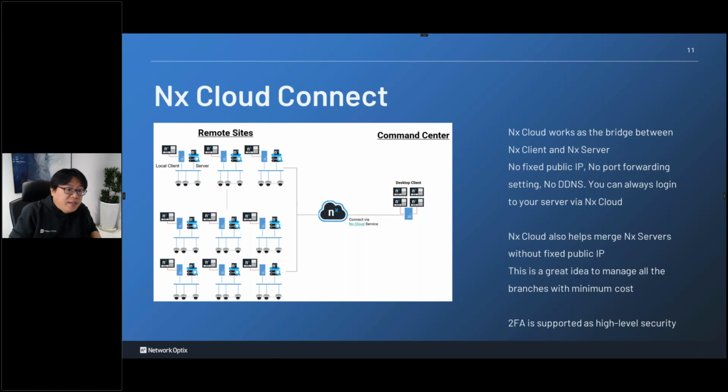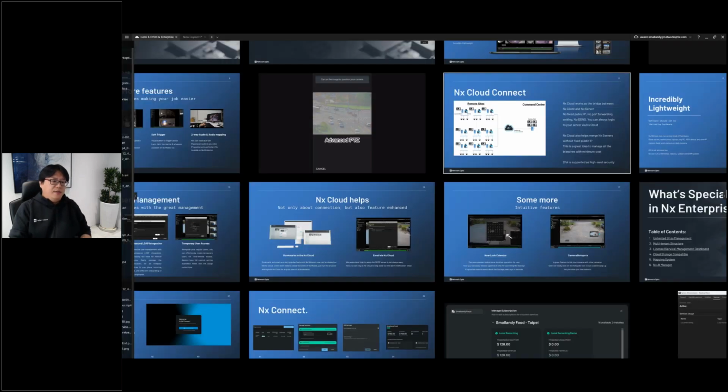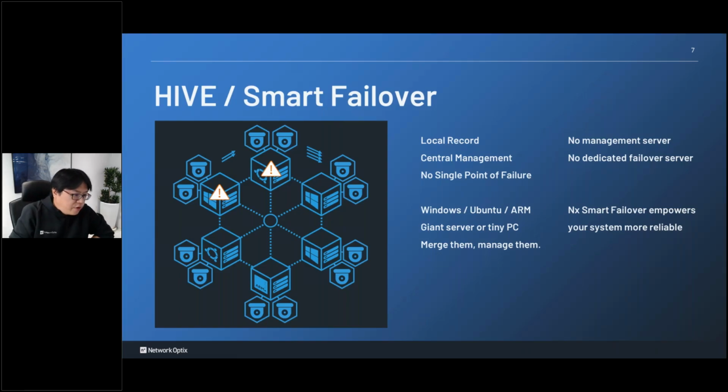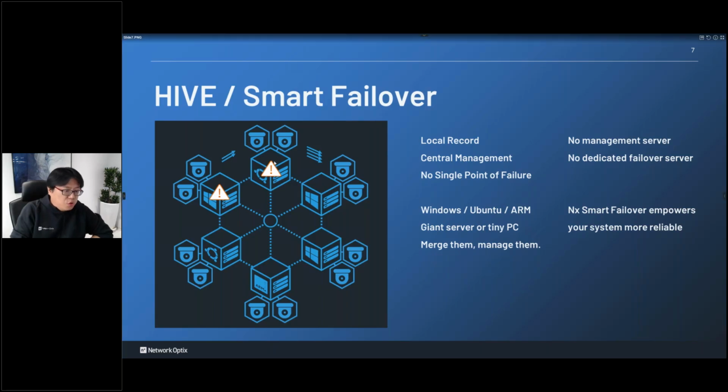So in this case, let's say each server has 50 cameras. When the first server crashes, its cameras will go to another server, so server 2 will have 100. If server 2 crashes, the 100 cannot all go to server 3, because each server can handle 128 cameras.